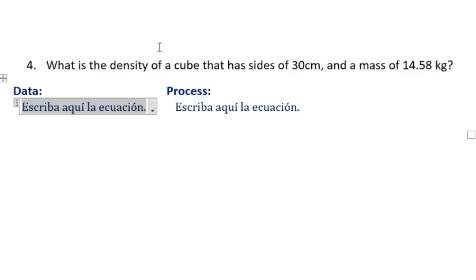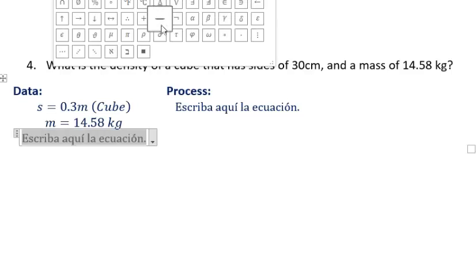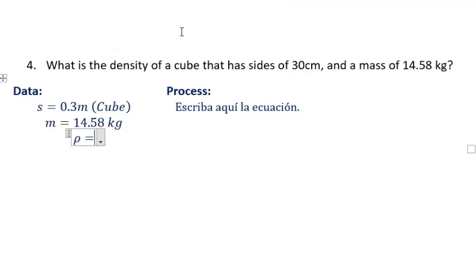So let's see, data. Each side is 0.3 meters. I know the object is a cube. What else? I know the mass equals 14.58 kilograms. And they're asking me to find the density. I'm trying to find density. Okay, so what will be the process? Remember that for density, the formula is mass divided by volume. Do we have volume? No, so we need to find it.